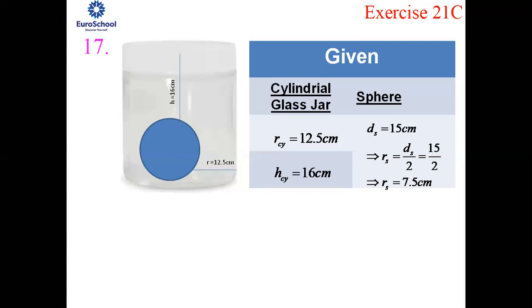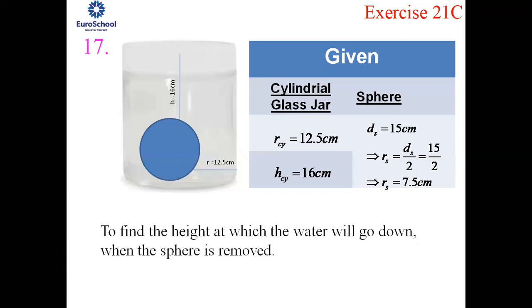So now when you look over here, you need to find out the height at which the water is going down when the sphere is removed. So it depends on the volume of the sphere which you have put inside the cylindrical jar. If it is more, then more water will come down. Or else, if the volume of the sphere which you have put inside the cylindrical jar is less, then less water will come down.